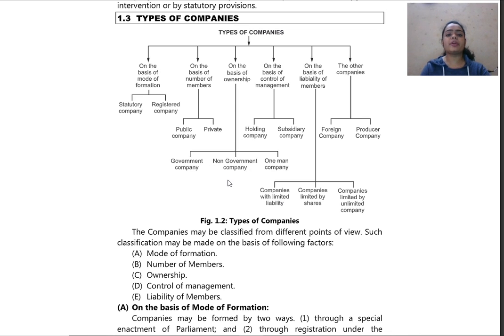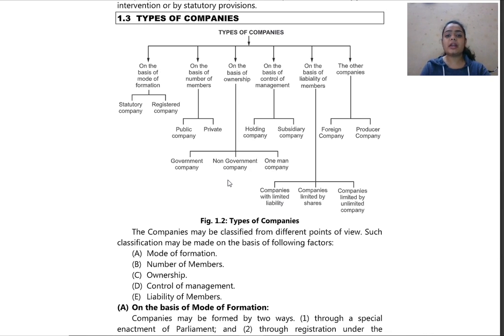First is mode of formation, then second is on the basis of number of members. So we shall be studying on the basis of number of members, that is public company and private company. What is the difference between a public company and a private company, how does a public company work, how does a private company work, what is the liability? We shall be studying each part in detail.